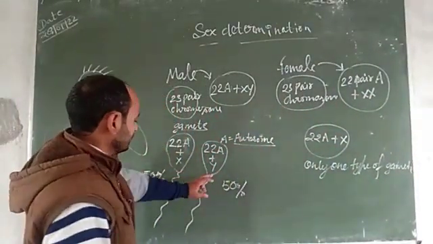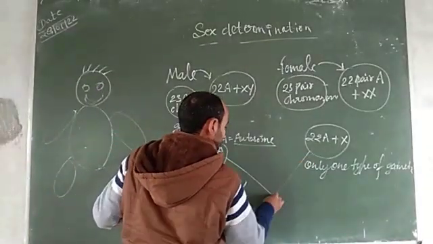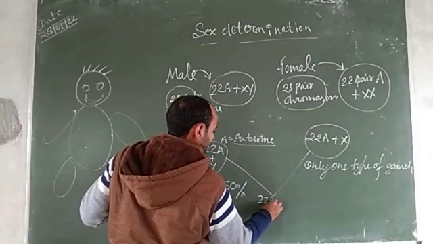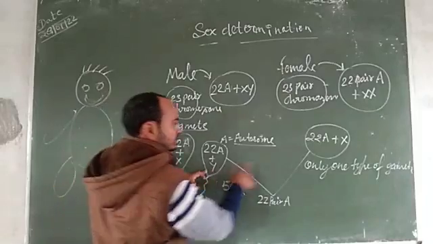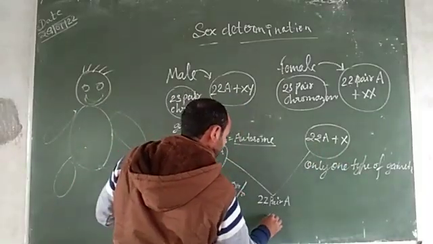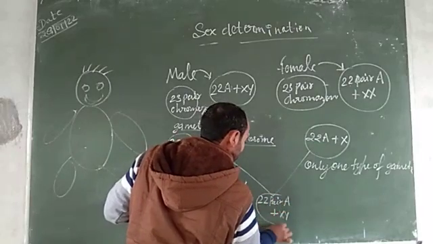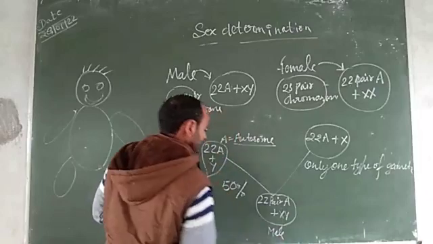When these sperm are fertilized, then it makes the 22 pairs of autosomes plus X and Y. So the child becomes male.